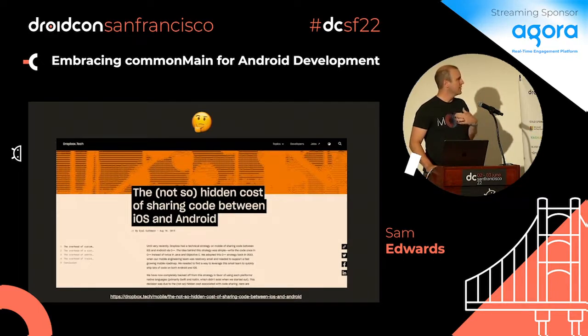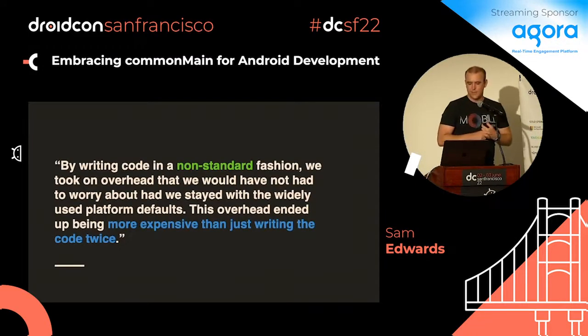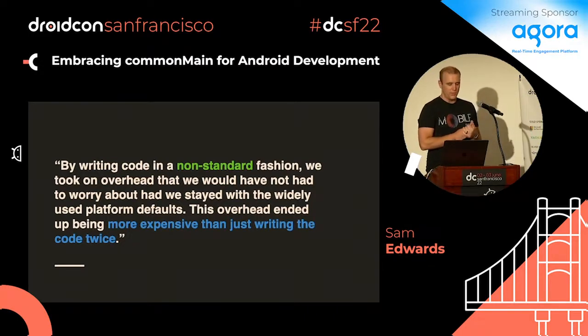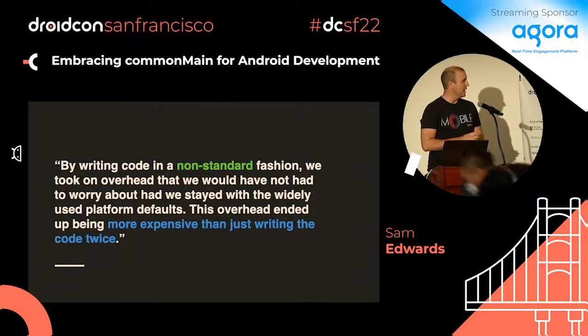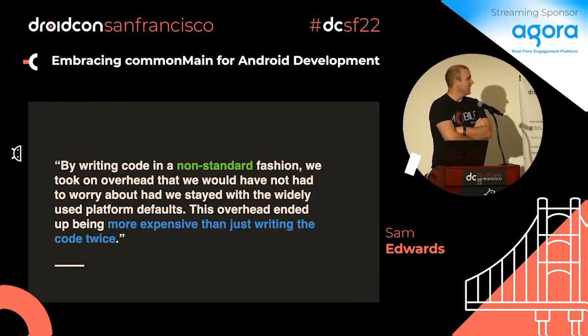But what I want to do is talk to this from where I see multi-platform for Kotlin. One of the big quotes in there says: by writing code in a non-standard fashion, we have this overhead that we wouldn't have to deal with if we had used the platform defaults, and it becomes more expensive than writing the code just twice. I think that Kotlin is a standard now, something that we're using on Android every day.